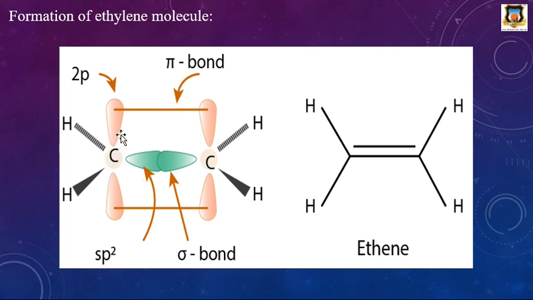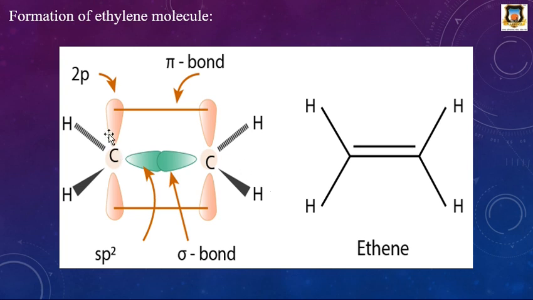Here the bond angle is 120 degrees between carbon-hydrogen and carbon-carbon, and all the carbon and hydrogen atoms are in one plane.